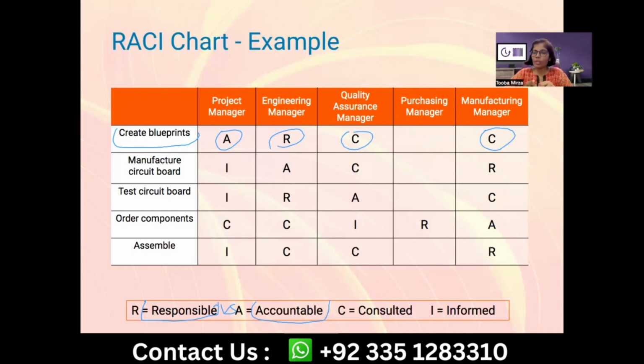Accountable basically is somebody who is responsible for the outcome of the project, whether it will be successful or not. If it is not, he or she has to answer why that has not happened. Responsible is for execution. Whatever other folks have said is absolutely right on the execution part, that responsible people execute it, but they are not at that level where they are responsible for its success or outcome.